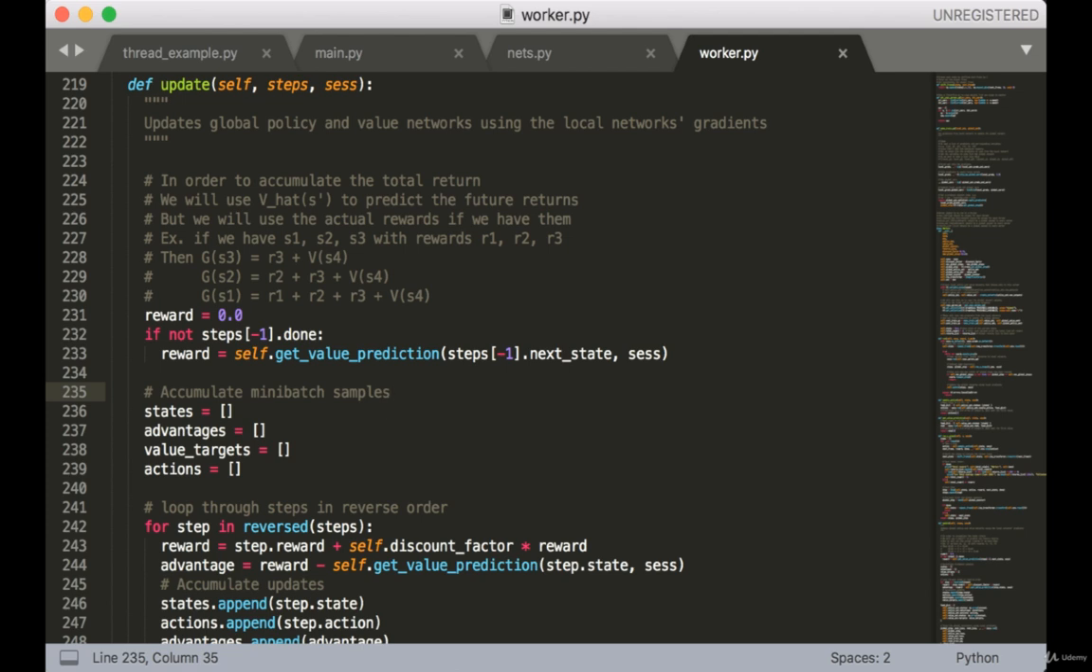Of course, if the last state is a terminal state, then the value is 0, so we set the initial reward variable to 0. Otherwise, we set it to the value of the final next state.